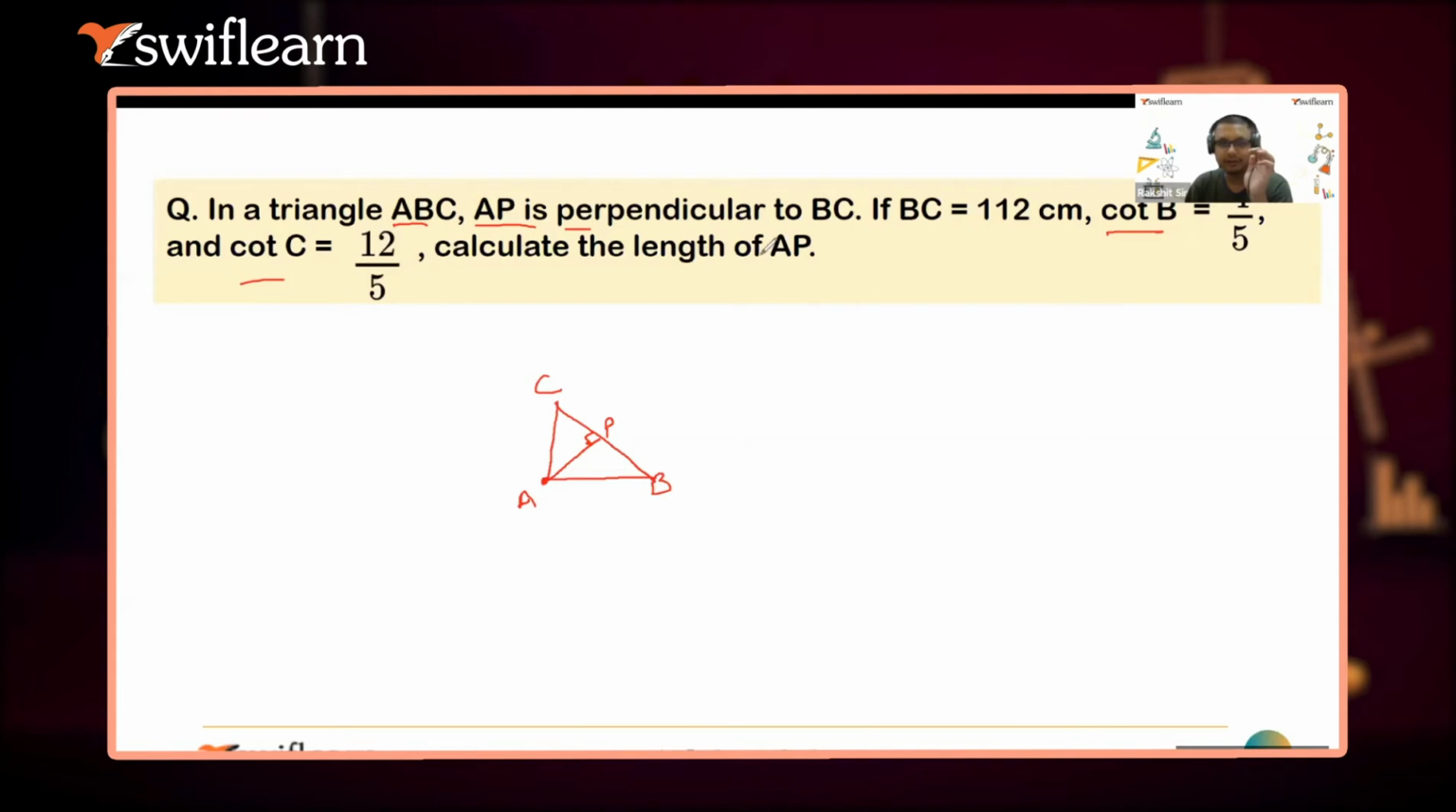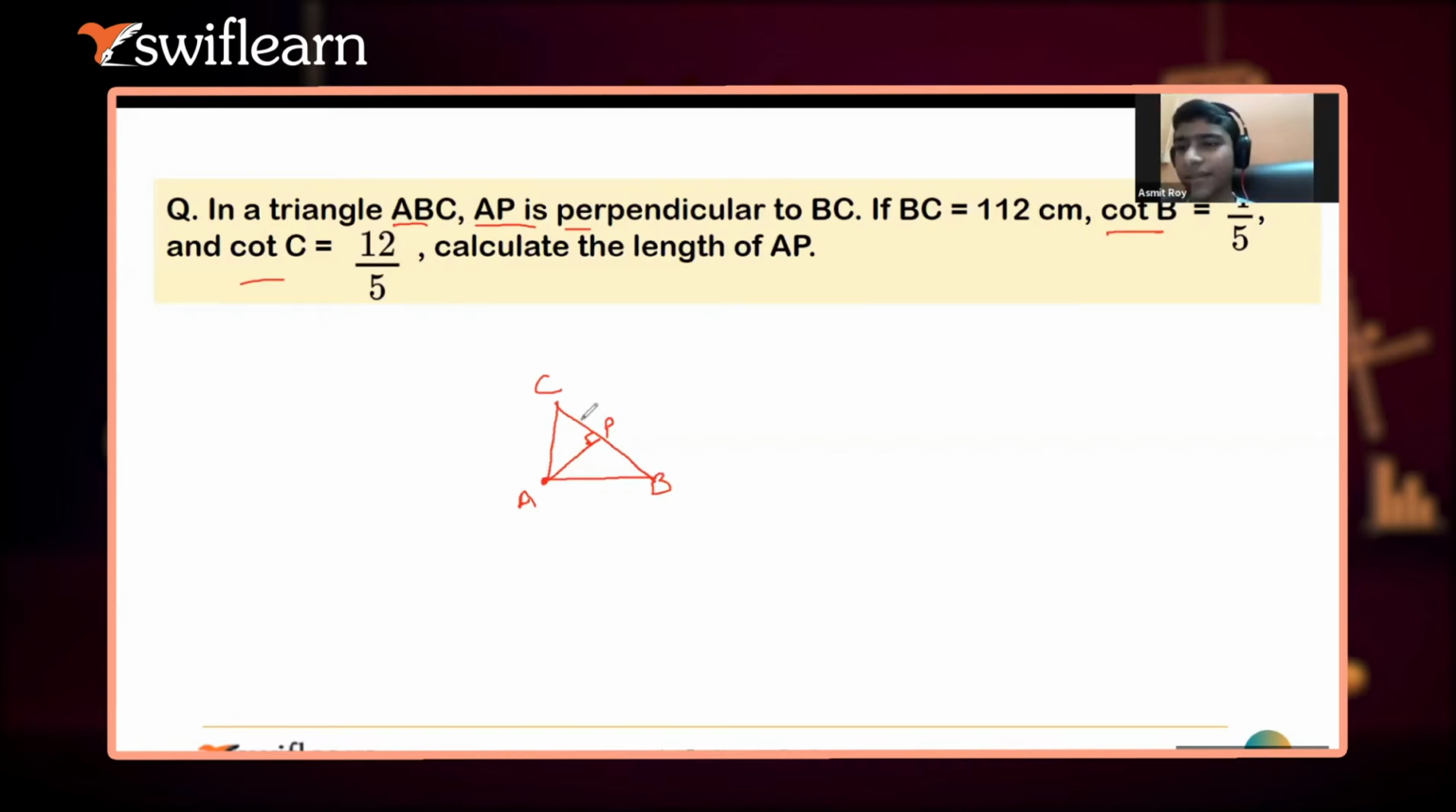Calculate the length of AP. I think you can do that as well. To find out the length of AP, sorry, AP का length निकालने का है अपने को. So you can do that easily. I will say that. Will you do that? AP length 12 by 5 हो जाएगा ना?